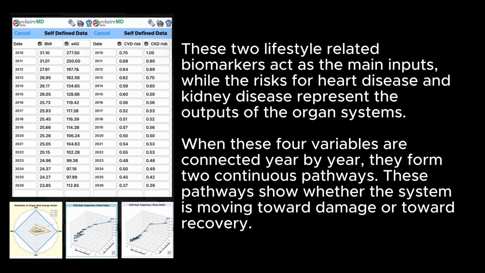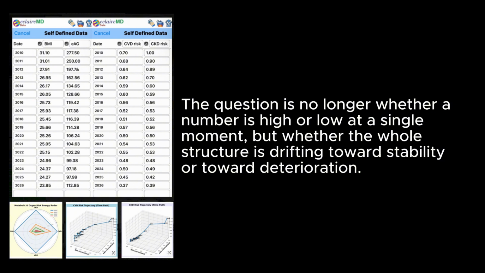When these 4 variables are connected year by year, they form 2 continuous pathways. These pathways show whether the system is moving toward damage or toward recovery. The question is no longer whether a number is high or low at a single moment, but whether the whole structure is drifting toward stability or toward deterioration.